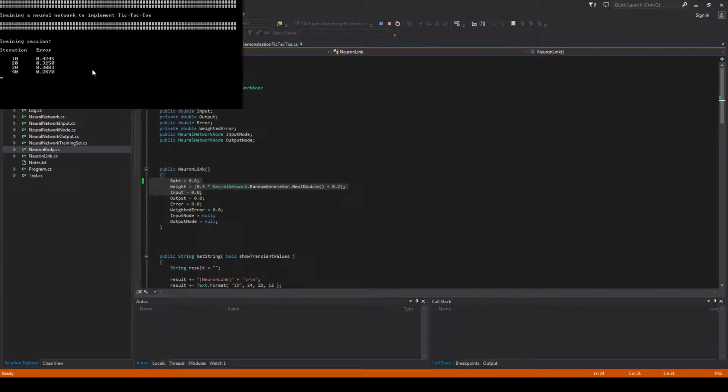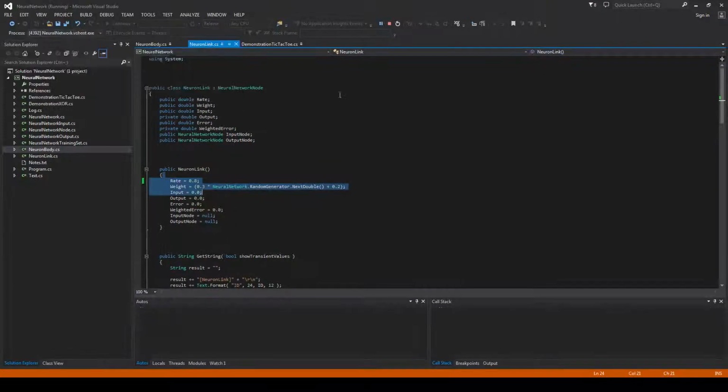You can set the iterations to be as high as you want, and you would expect to see the error continually go down. However, it'll eventually hit a plateau. All right, I'm going to cancel this. And that's it.